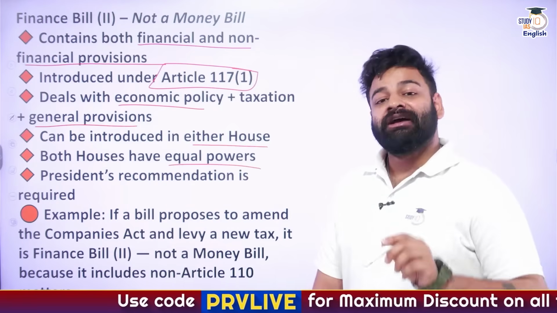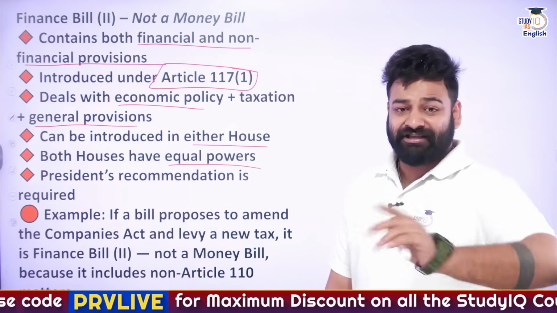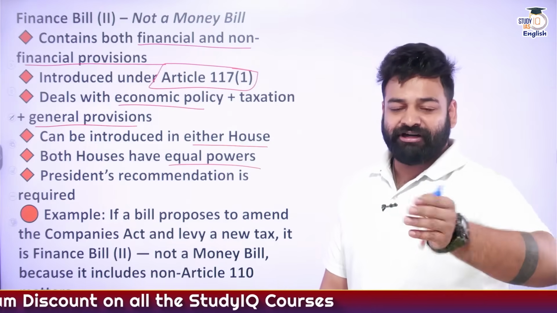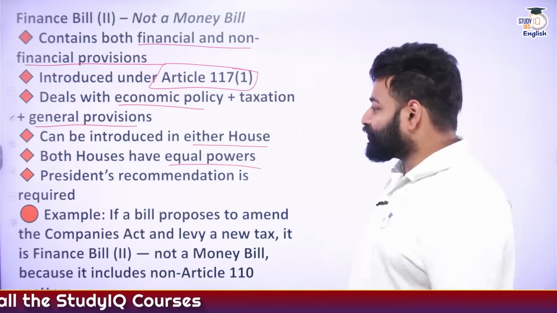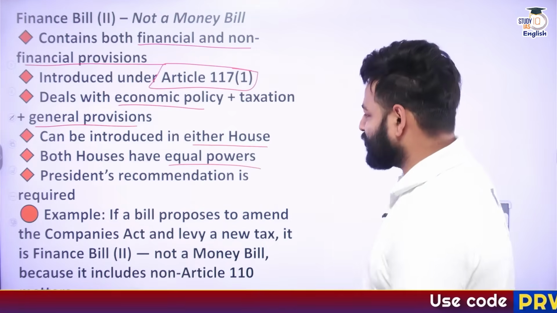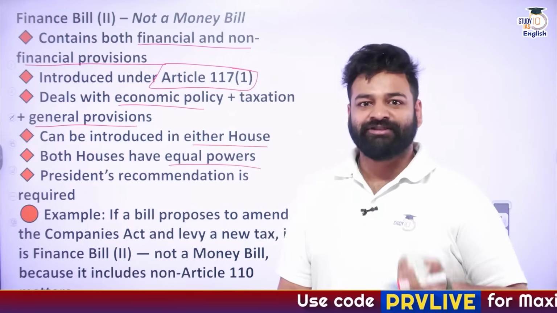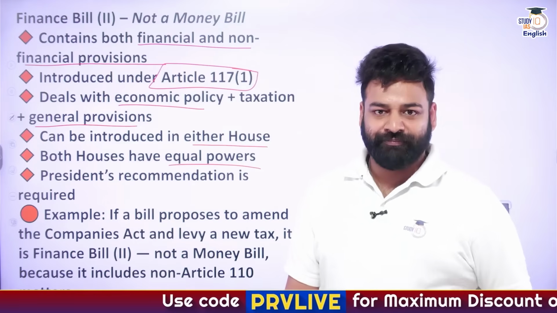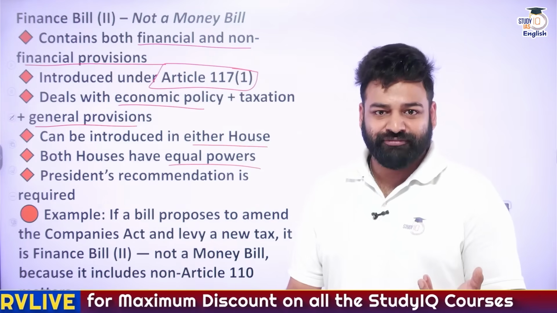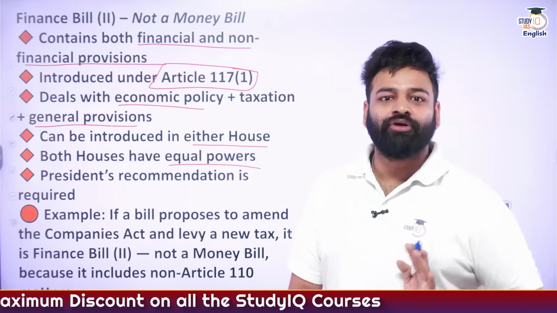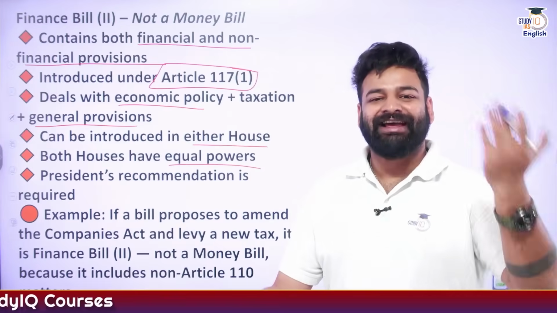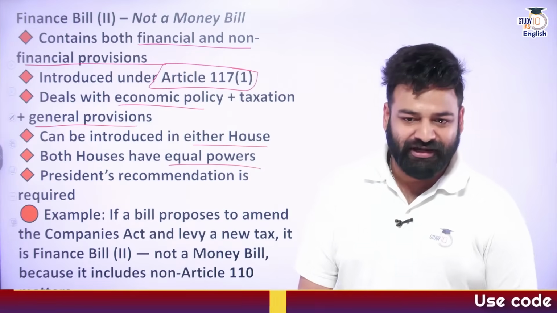What we have seen is that Lok Sabha has got more powers, Rajya Sabha has got fewer powers when it comes to the money bill, right? President's recommendation is required in both, right? So remember guys, when it comes to a money bill or Finance Bill 1, introduced only in Lok Sabha, Rajya Sabha can only provide recommendatory measures, okay, so recommendations only. And are those recommendations binding on Lok Sabha? No, Lok Sabha may accept them, may deny or reject them as well, right?